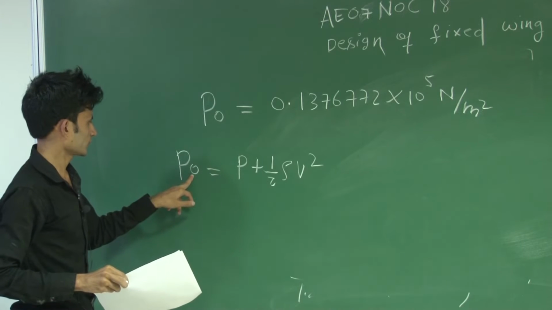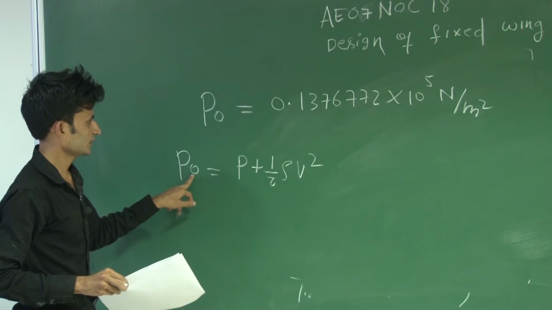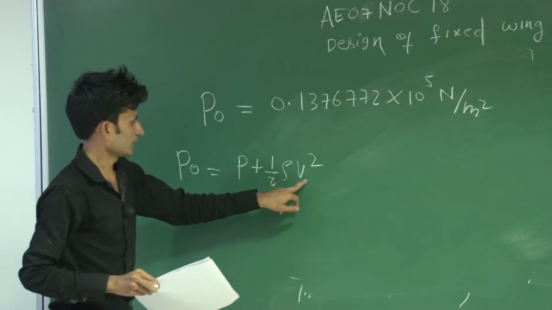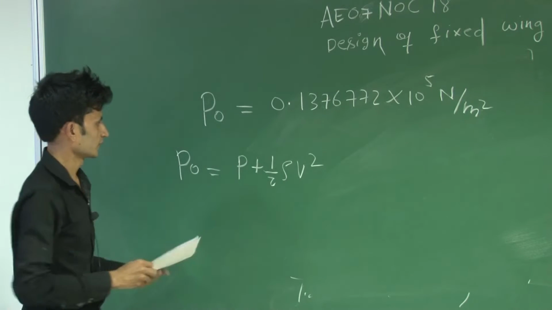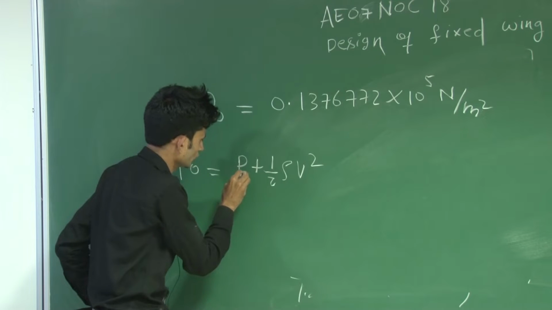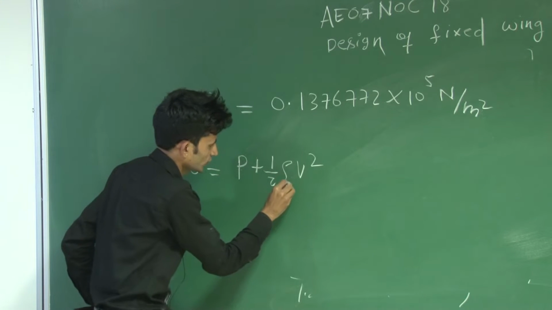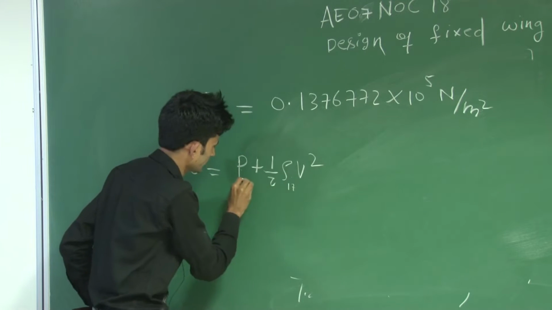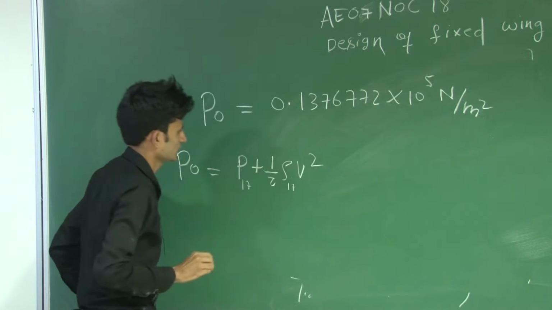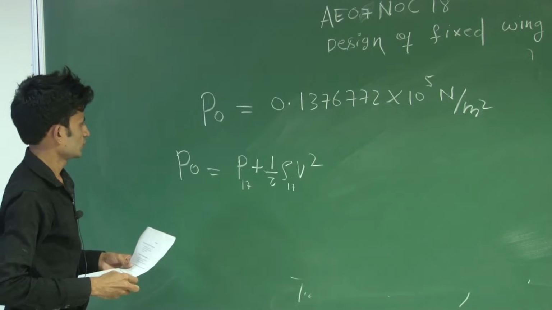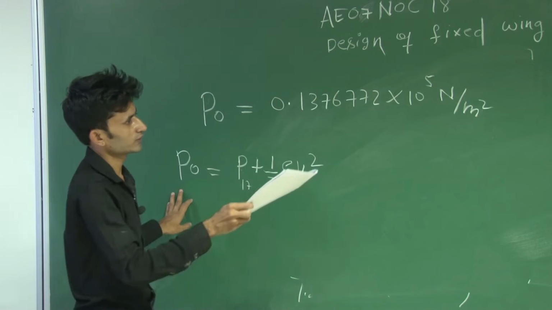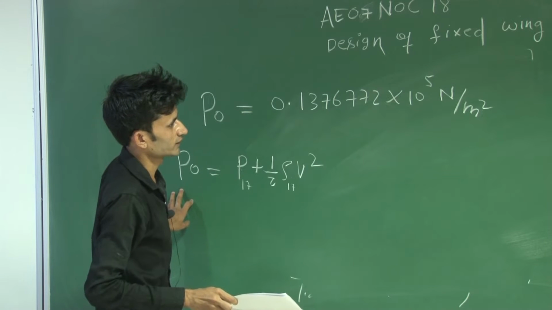So you have P naught and you have to find the speed at 17 kilometer. So you have to find these two values, pressure and density at 17 kilometer. Using the standard formula, I have shown you one example of how to find the density.